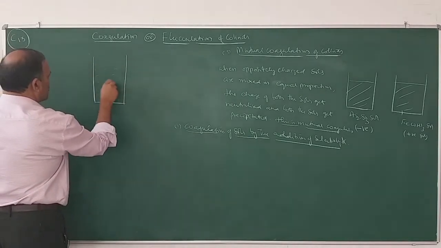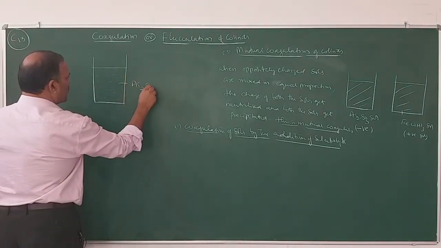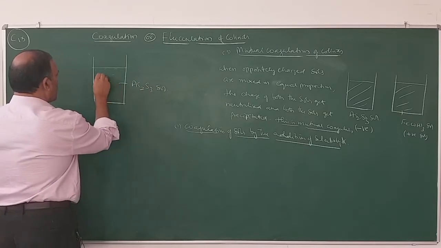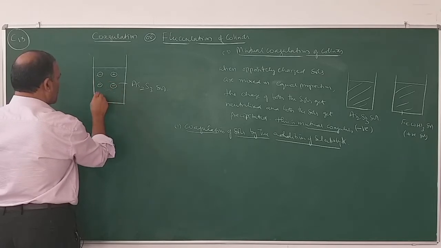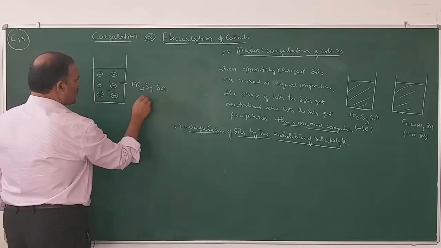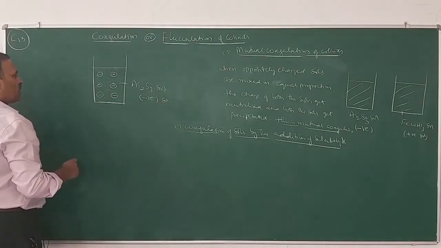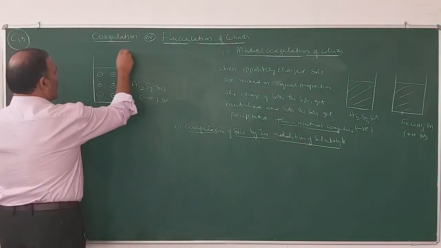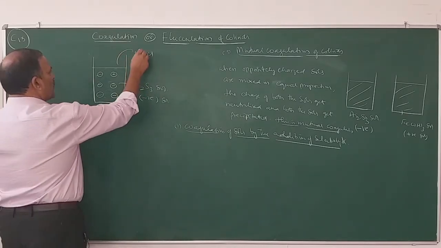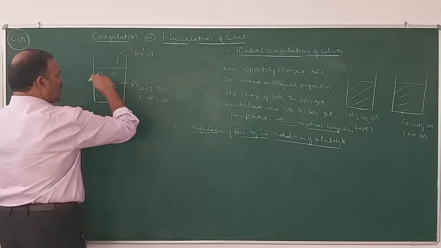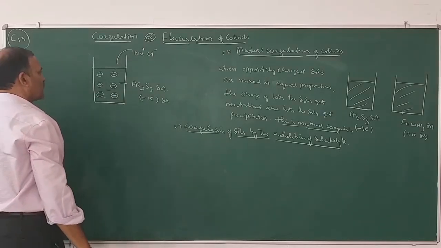What is the charge on arsenious sulfide particles? This is As2S3 salt. The particles carry negative charges because As2S3 salt is a negative salt. So for the precipitation of this negative salt, I will add an electrolyte like sodium chloride. Sodium chloride contains both positively charged sodium ions and negatively charged chloride ions.